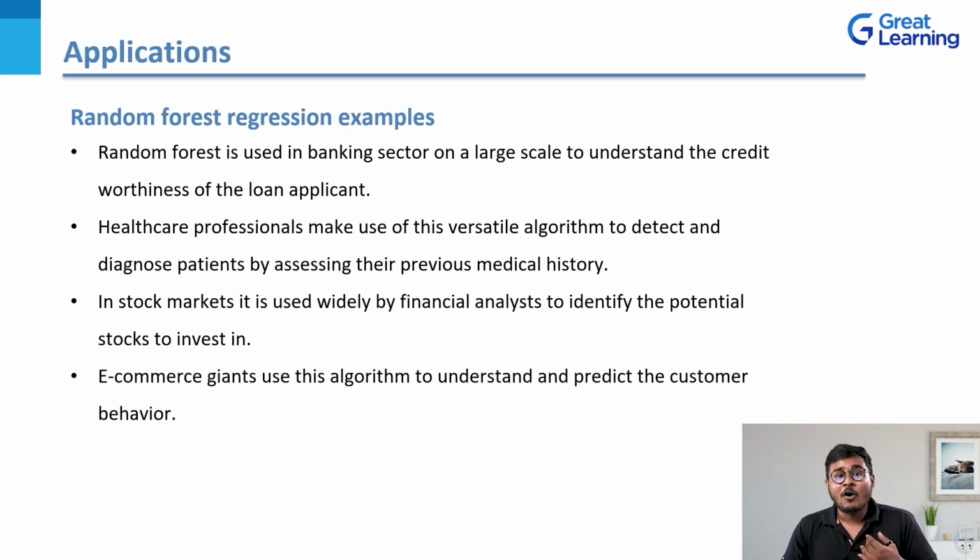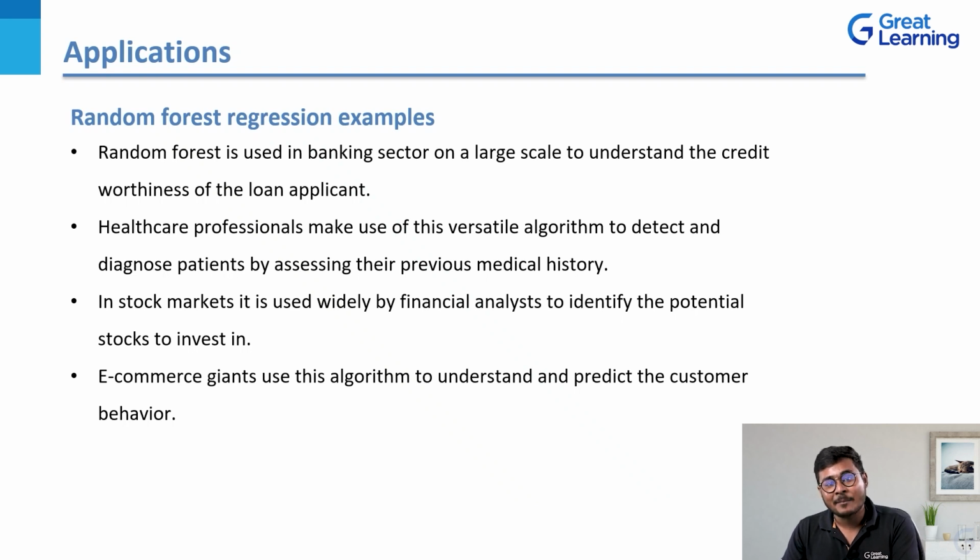The next point is e-commerce giants. Guys, all of us have used Amazon or Flipkart at some time or other. We also continue to do so. So all these e-commerce giants use this algorithm to understand and predict customer behavior. Let's say you are someone who buys a lot of electronic products. Whenever you open the application, it will itself suggest what to buy: customers who bought, let's say, an iPhone also bought the iPhone charger or other related products together. How does that happen? Well, it happens due to the random forest regression algorithm.